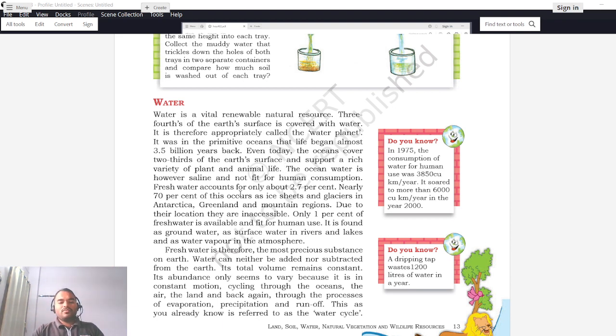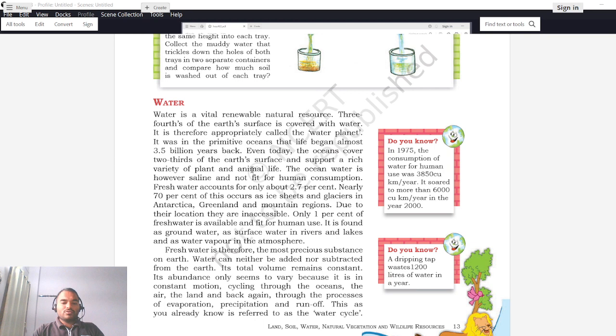Fresh water accounts for only about 2.7%. Fresh water means the water that is available for drinking or for household or domestic use. So out of the total, only 2.7% of water is available for drinking or for daily activities. Nearly 70% of this occurs as ice sheets and glaciers in Antarctica.